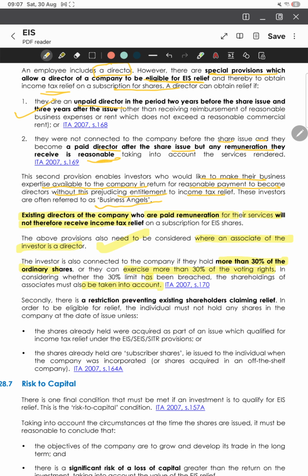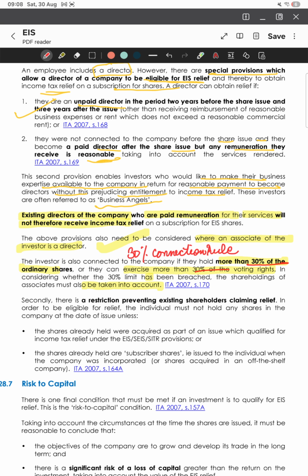So, what is this exactly? This is the 30% connection rule. Relief will be blocked if the investor and their associates hold over 30% of the shares or voting rights of the company, because HMRC wants to ensure that EIS is used to attract genuine and external investors and not the controlling shareholders who are already benefiting from the company's success, right?